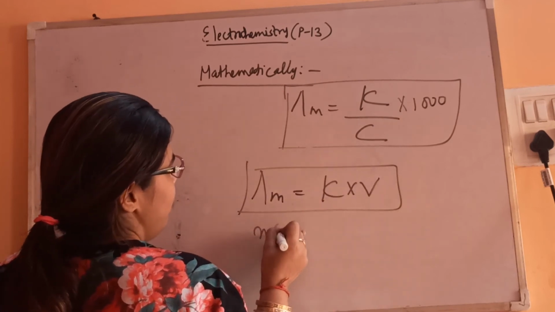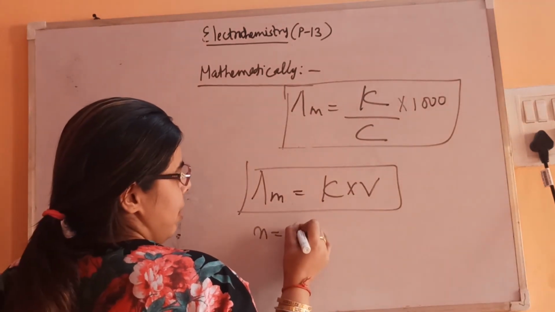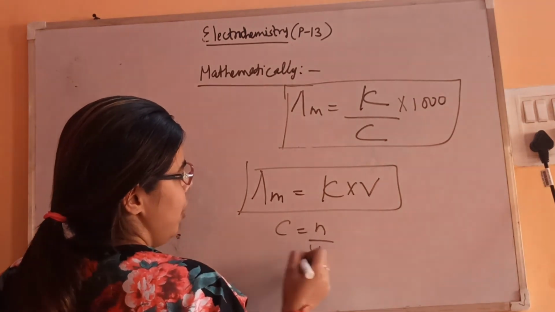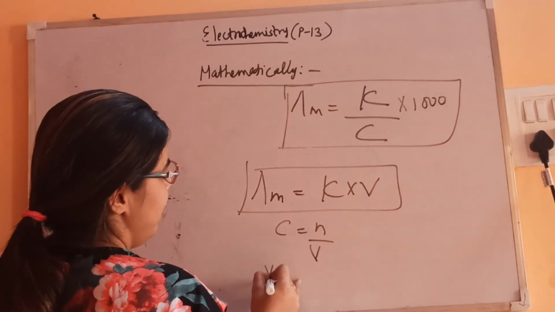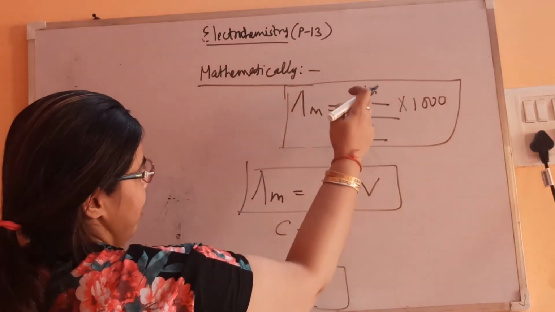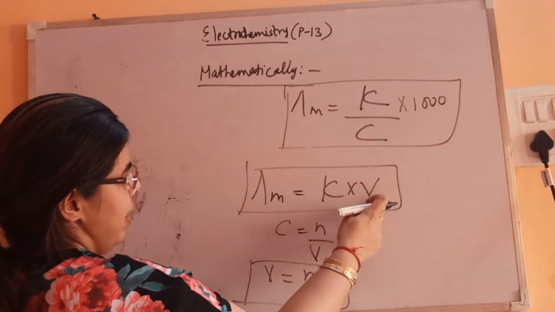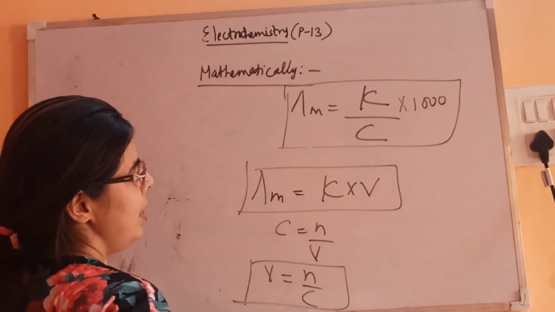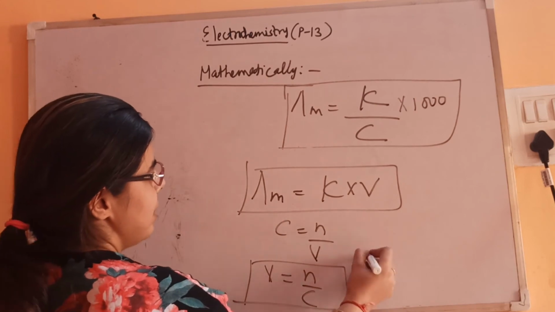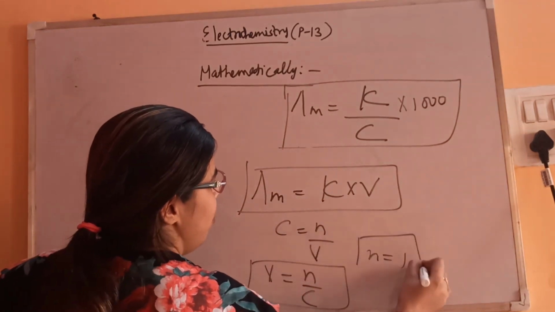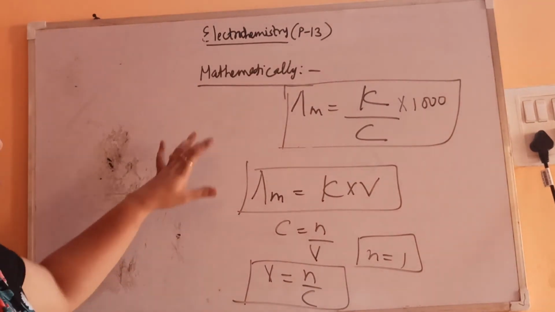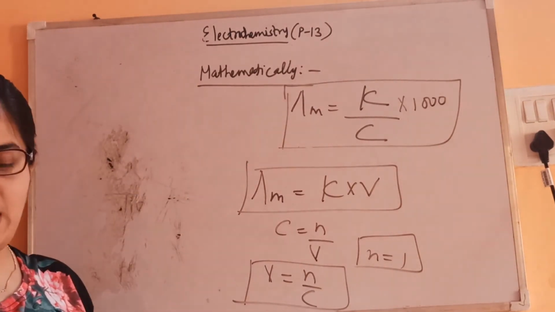Why is it kappa into V? We know that concentration is the number of moles divided by volume. So can we say that V is equal to N by C? That's why we have written here kappa by C. If you put here N by C, you will get this formula only. Here N is 1 because it's for 1 mole of electrolyte, so they both are related. So this formula you have to apply for the molar conductivity.